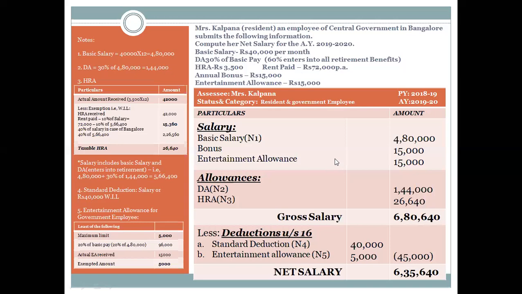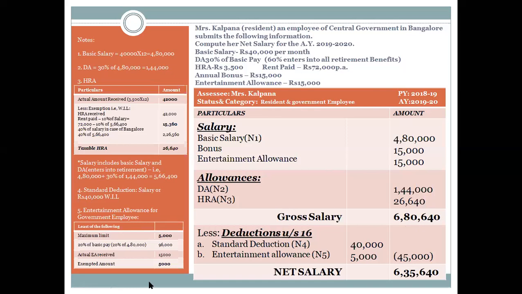I don't have any other allowance or perquisites or profit in view of a salary. So the total gross salary will come up to 6,80,640. Up next, I need to give out all the deductions. There are three types of deductions: standard deduction, entertainment allowance deduction, and professional tax. Here, I don't have any information about the professional tax.